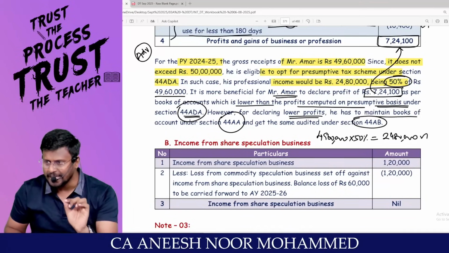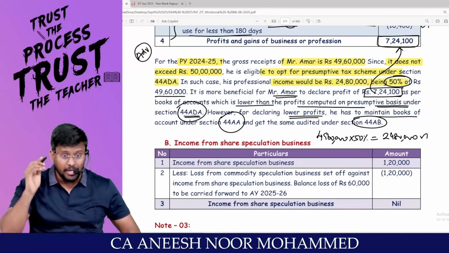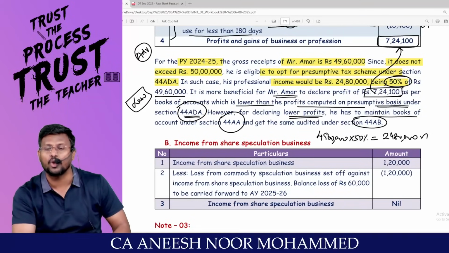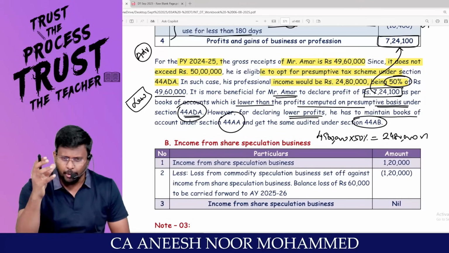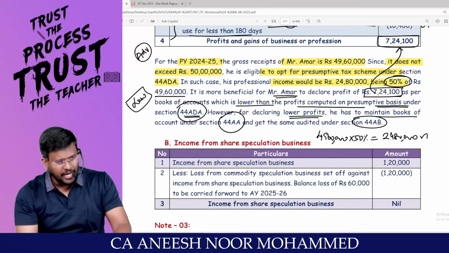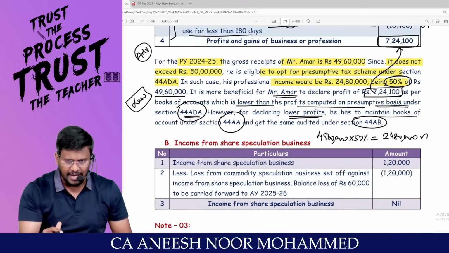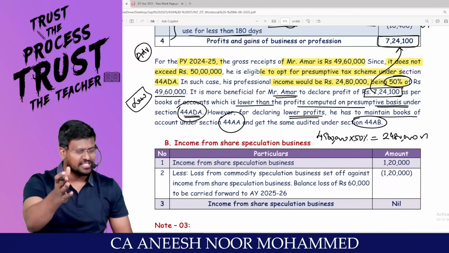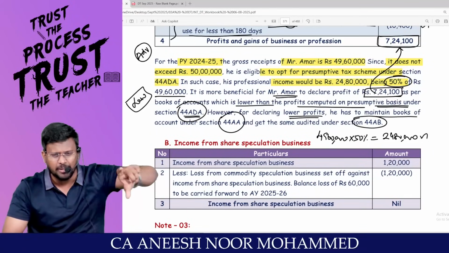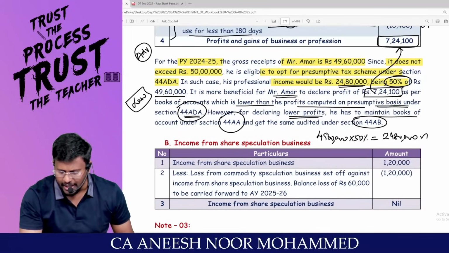The question nowhere said to compare the income with the presumptive income. Sir, you should be able to connect that. This guy is an advocate. Advocate means law. For law people, provisions of presumptive taxation will be applicable. To apply 44AD(A), turnover should not exceed 50 lakh. Since it is less than 50 lakhs, he can travel through presumptive taxation if it is beneficial to him. So turnover into 50% is the presumptive income to be declared. If you apply like that, it will come to 24,80,000.